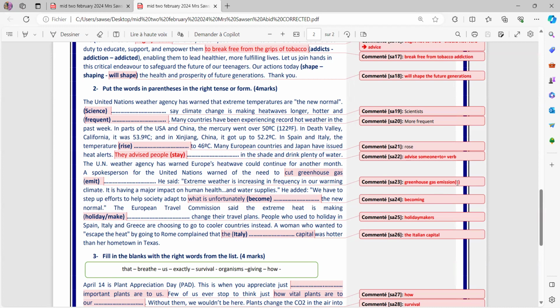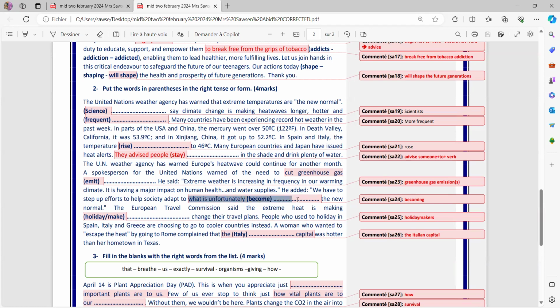the number is huge. He said, extreme weather is increasing in frequency and in our warming climate. It is having a major impact on human health and water supplies, he added. We have to step up efforts to help society adapt to what is.